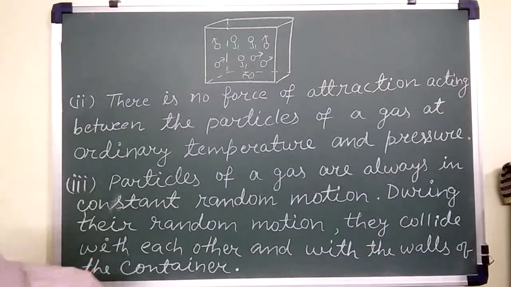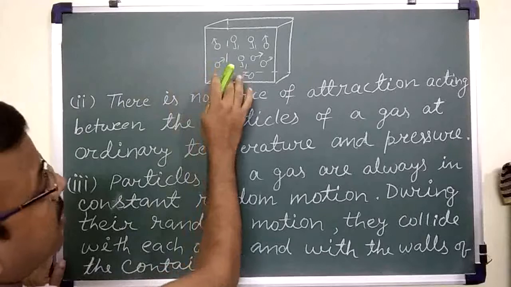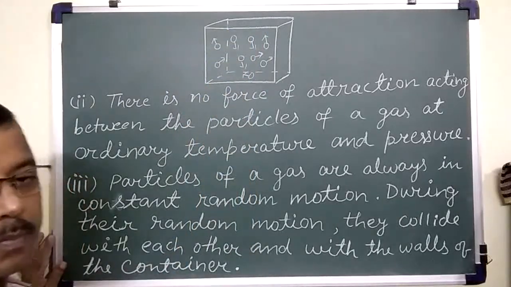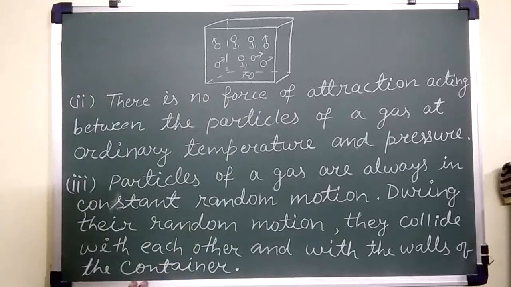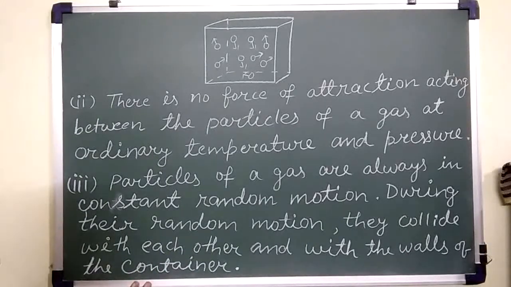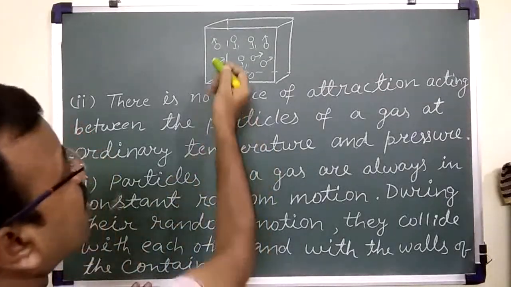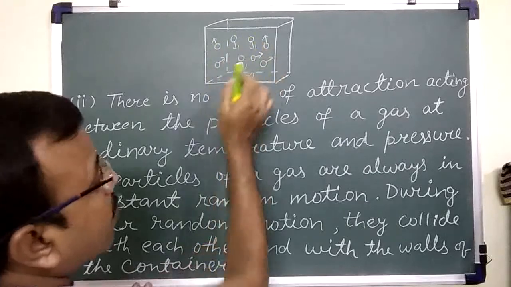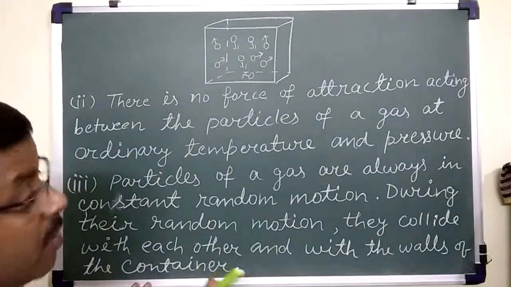Now here you see again the first assumption with the help of this picture, the molecular picture or microscopic model. A microscopic model is just a mental picture of the gas, that we assume the gas is made up of such types of particles because we cannot see them.